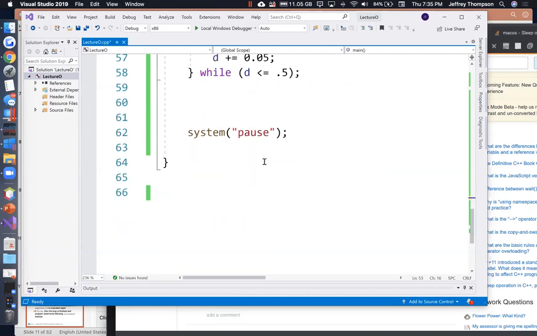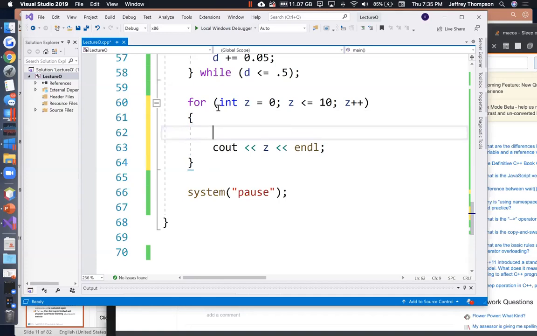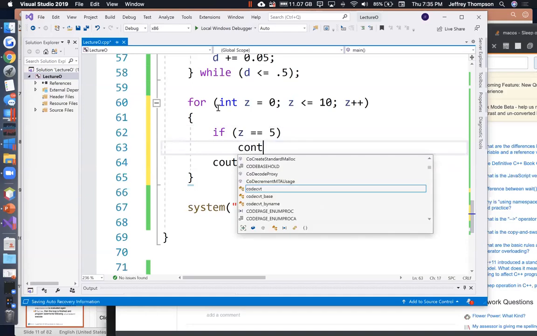All righty. I think that's about enough about loops, really. There's some stuff we could do more about loops. We probably ought to demonstrate the break statement and the continue statement. So how about this? For int z equals 0, keep running while z is less than or equal to 10. Every time we go up, we want to increment by 1, so z plus plus. Let's cout z, but we're going to check to see if z is equal to 5. We hate 5 so much, we don't want it to print anything out. So if z is equal to 5, continue.